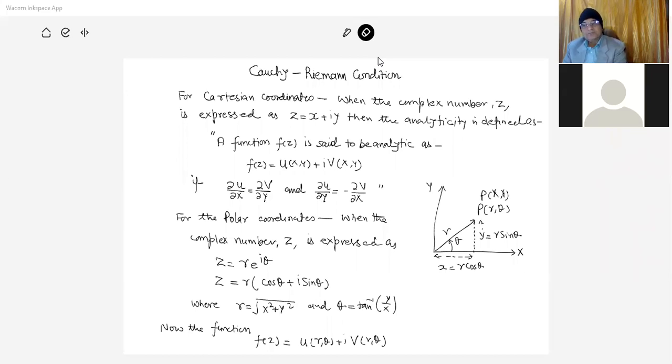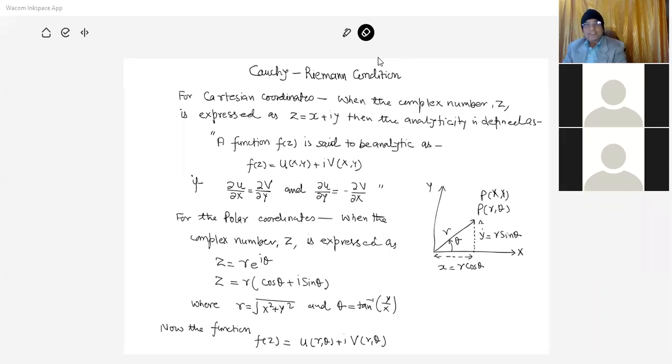So there are some conditions for the analytic function, and the conditions are in two formats: one for the Cartesian coordinate system, the other for the polar coordinate system.